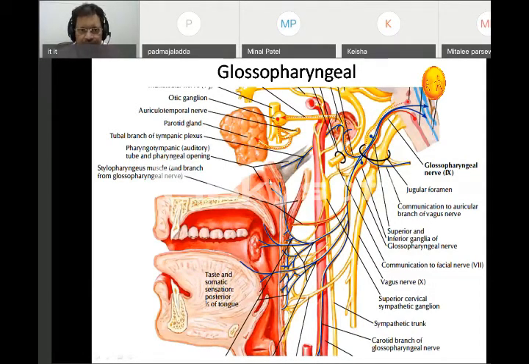The other way around, whenever I am inspiring, the air should be directed as it falls on the back of the pharynx, and then it should go towards the laryngeal opening. At the same time the glossopharyngeal muscle will close the oropharyngeal isthmus, and that has to be coordinated. So remember, when I inspire, I am unable to talk. I talk when I expire the air. Sound is produced when I expire air, not when I inspire air.